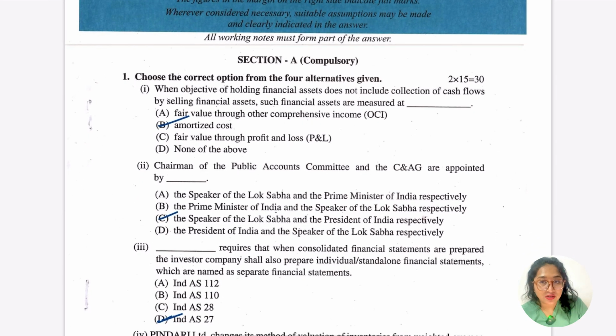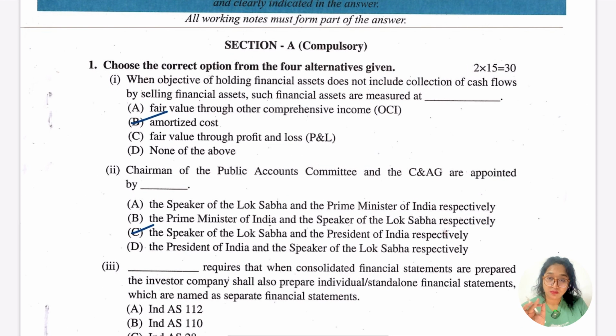Section E is compulsory, and we have to go with the questions of section A first. Even if you don't know the answer, still you have to fill the OMR sheet, because whatever you have filled in the OMR sheet is going to be taken as the answer, and if you have not filled it, then again you're going to get 0 marks. So I'm not going to waste more of your time.